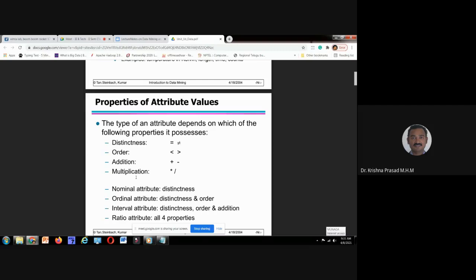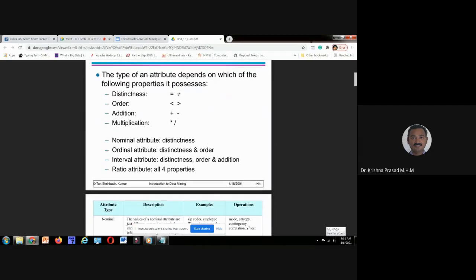Finally, the gist is very, very important. Nominal attribute supports distinctness only. Ordinal attribute supports distinctness and ordering. Interval attributes support distinctness, order and addition. Ratio attribute supports all four properties.